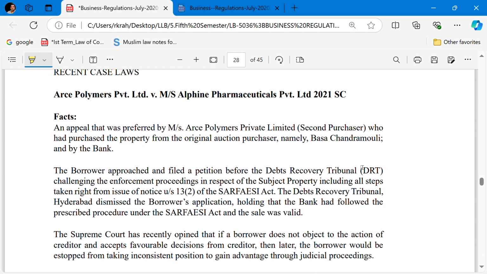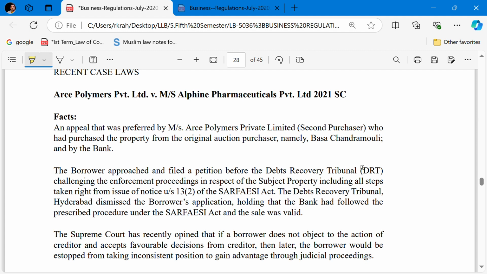The borrower approached and filed a petition before the DRT and challenged the enforcement proceeding in respect of the subject property, including all the steps taken from the issue of the notice under Section 13, Subsection 2 of the SARFAESI Act.